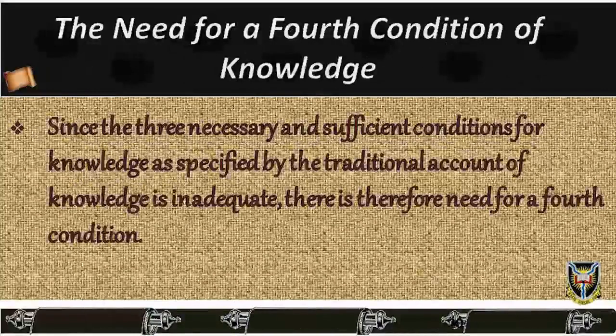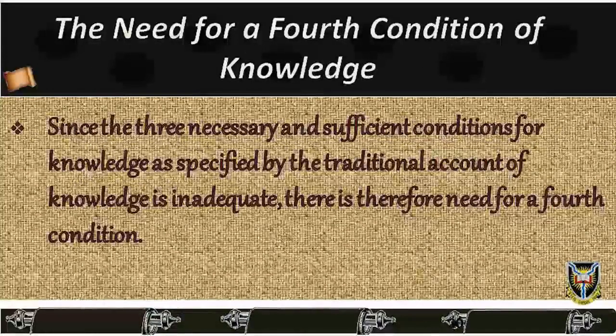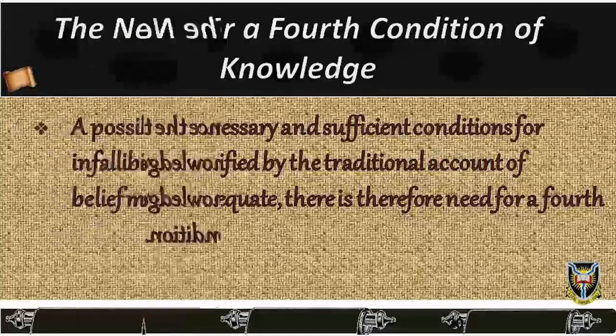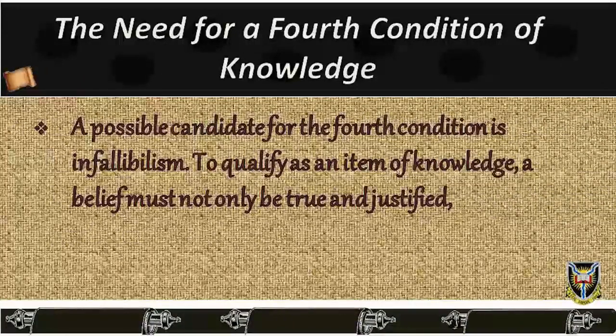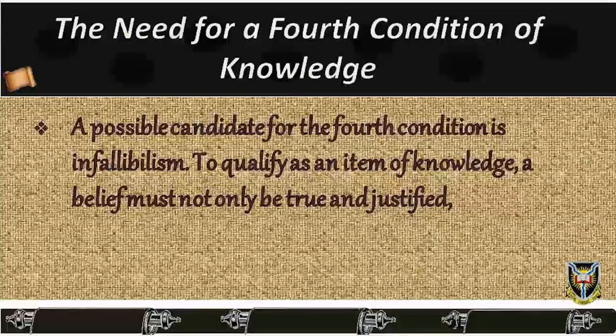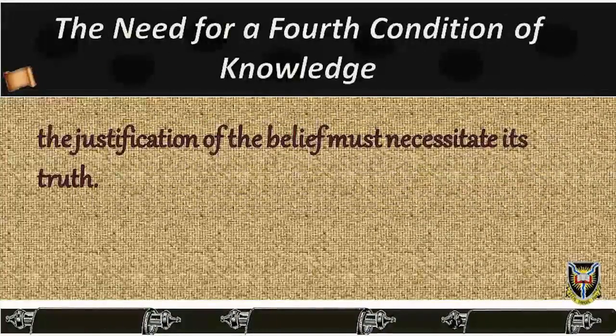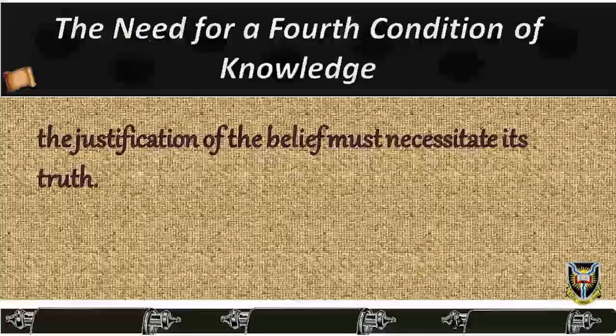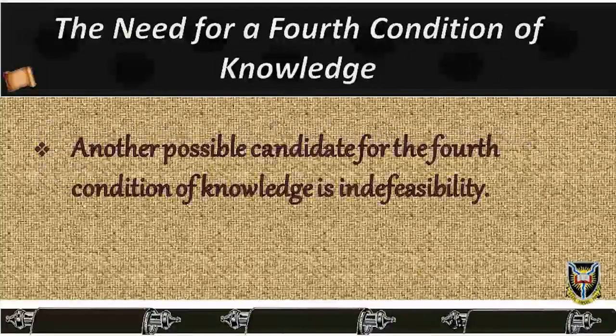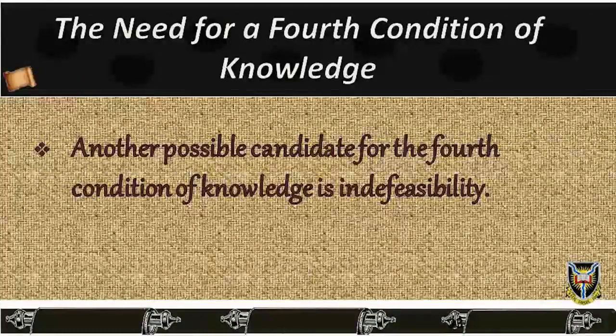Since the three necessary and sufficient conditions for knowledge as specified by the traditional account of knowledge are inadequate, there is therefore need for a fourth condition. A possible candidate for the fourth condition is infallibilism. To qualify as an item of knowledge, a belief must not only be true and justified, the justification of the belief must necessitate its truth. In other words, the justification for the belief must be infallible. Another possible candidate for the fourth condition of knowledge is indefeasibility.